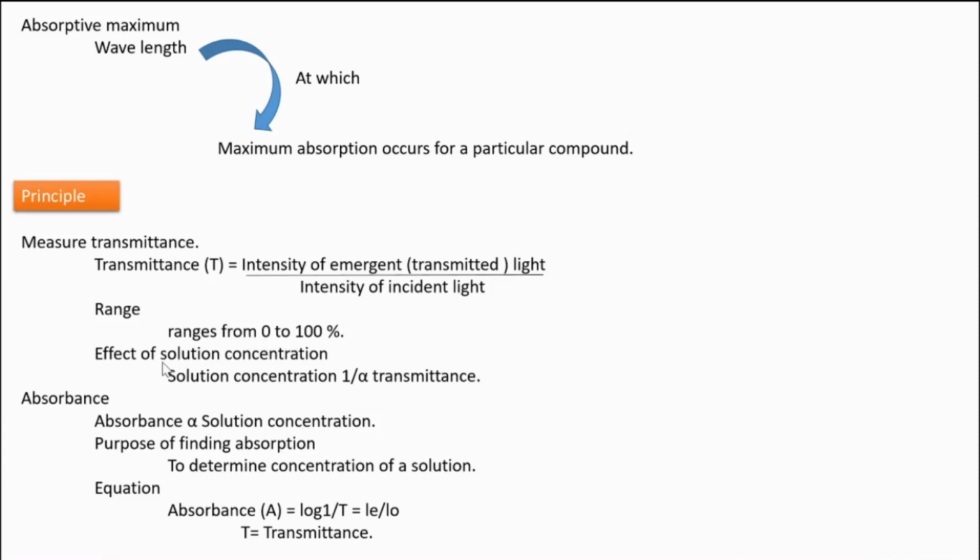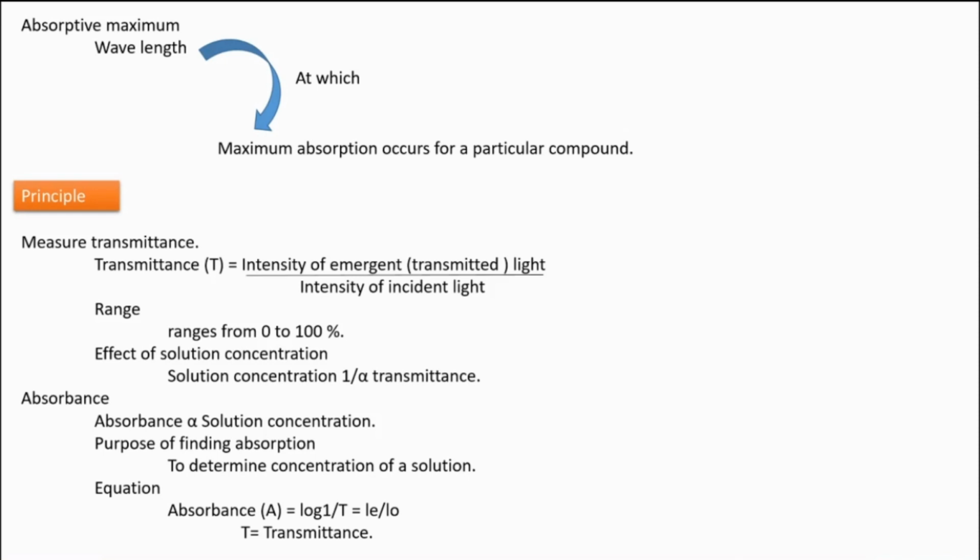Okay, then what about the influence of concentration on the value of transmittance? It's very simple. With mere common sense, we can understand that as the concentration of a solution increases, its ingredient content is more. As the constituent parts of the solution are more, the solution is called highly concentrated.